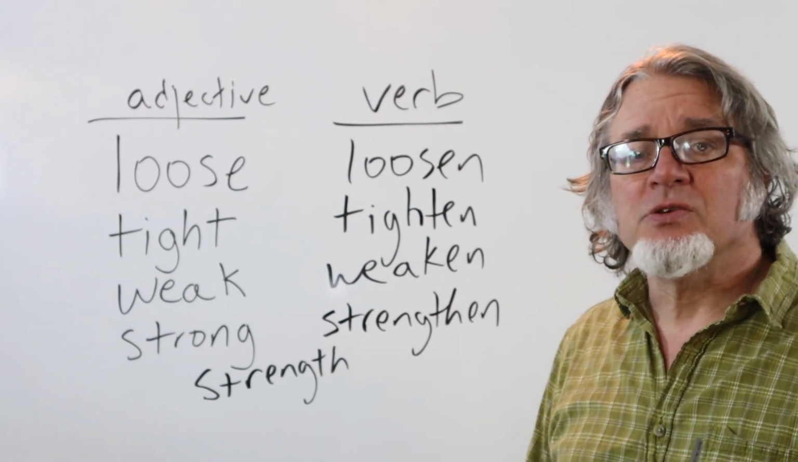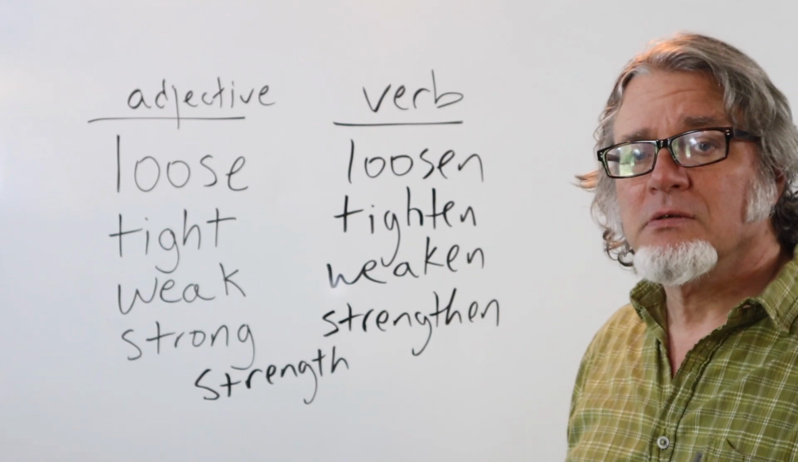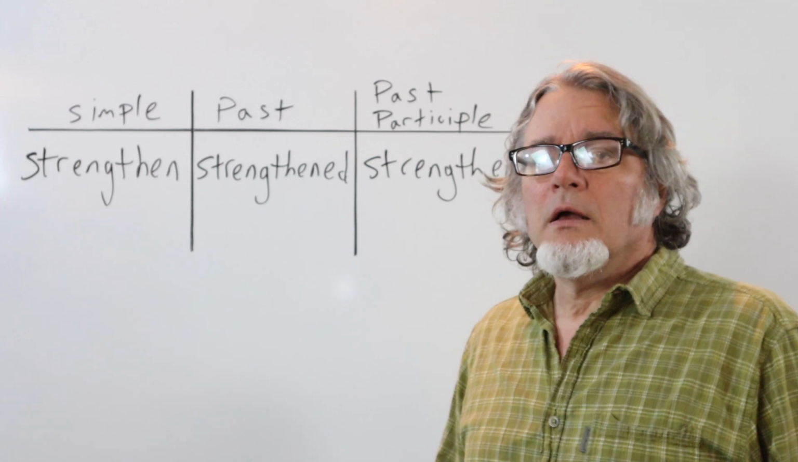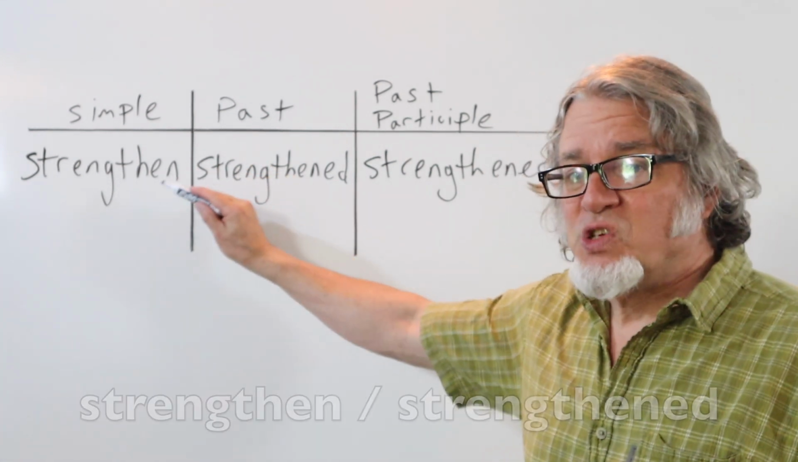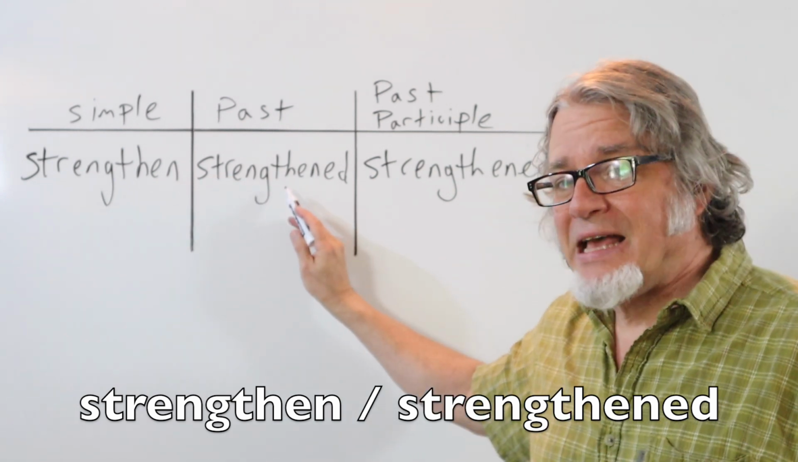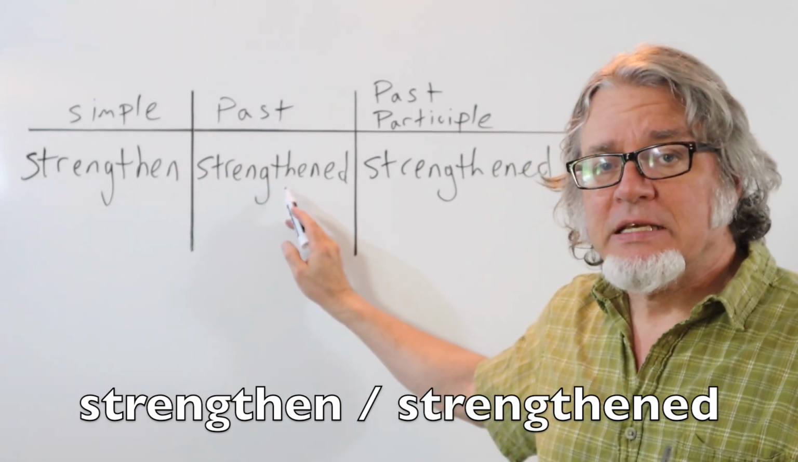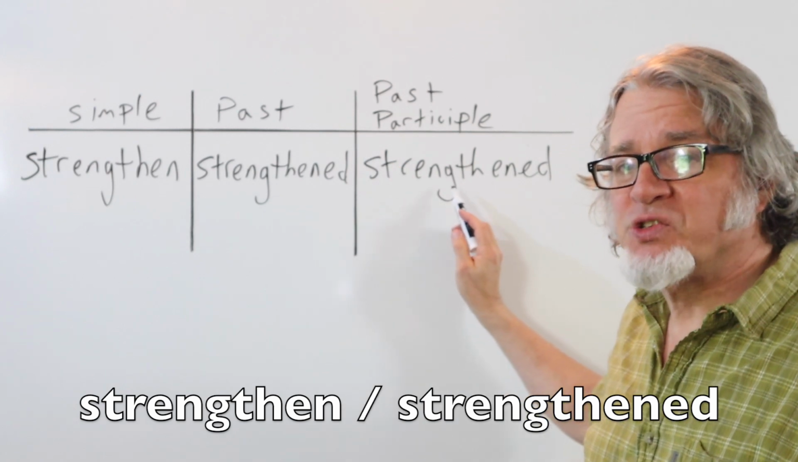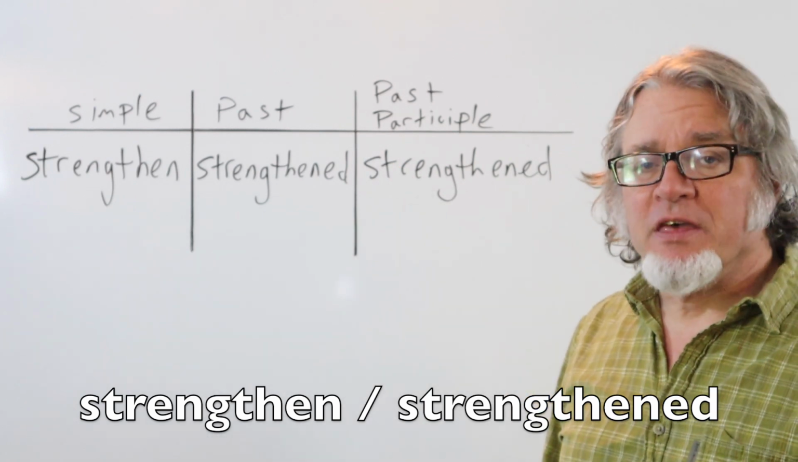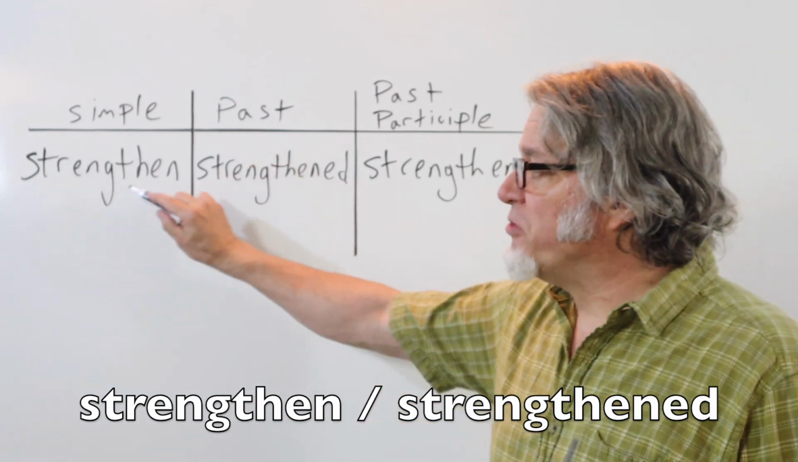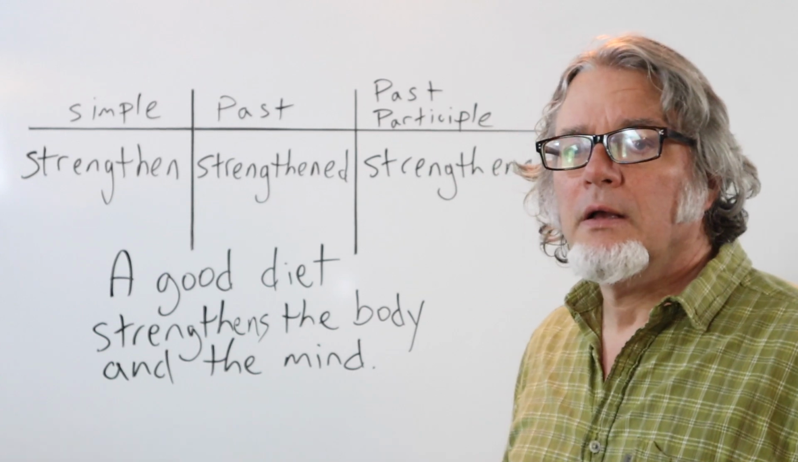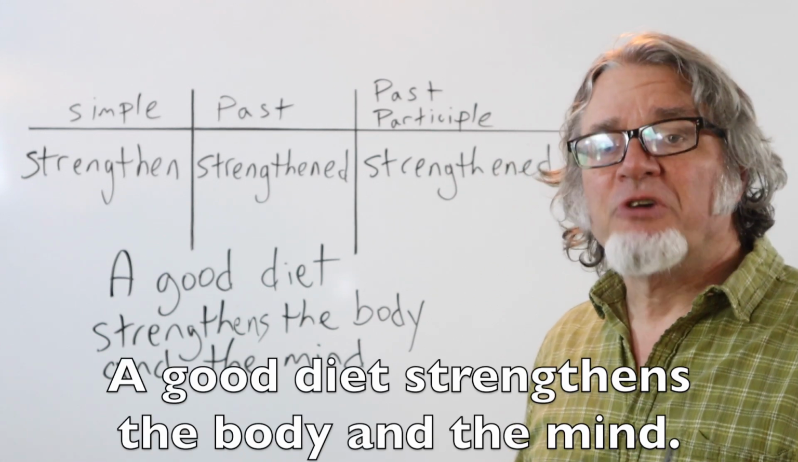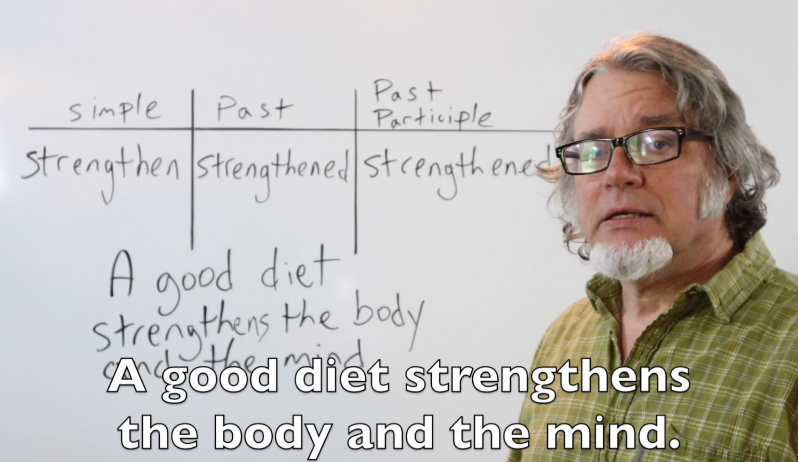Here are some ways to use these words in sentences. Strengthen is a regular verb. Here it is in the simple form. In the past tense, it's strengthened. And as a past participle, it's strengthened. Strengthen, strengthened, strengthened. A good diet strengthens the body and the mind.